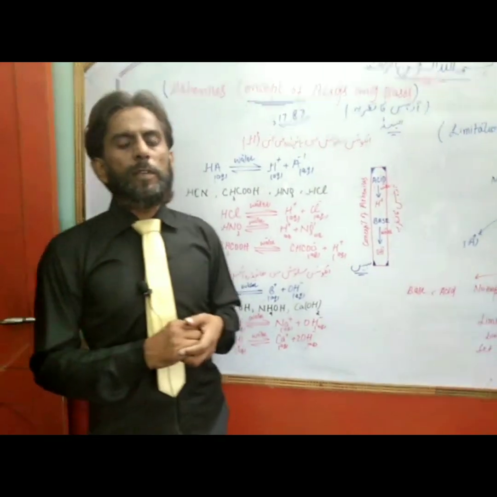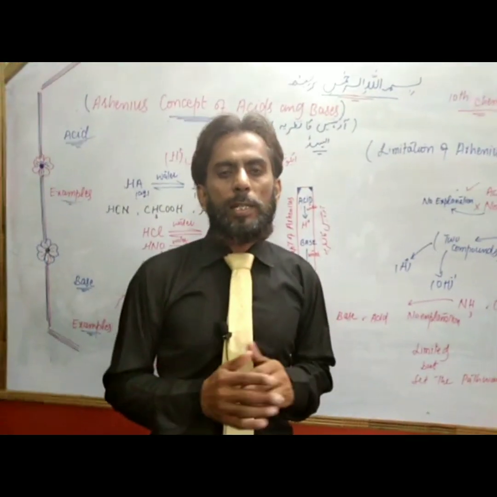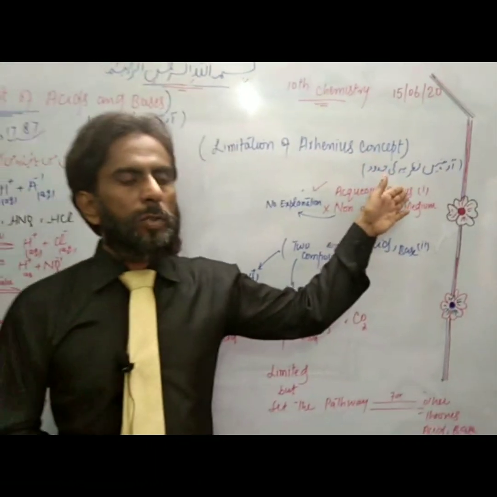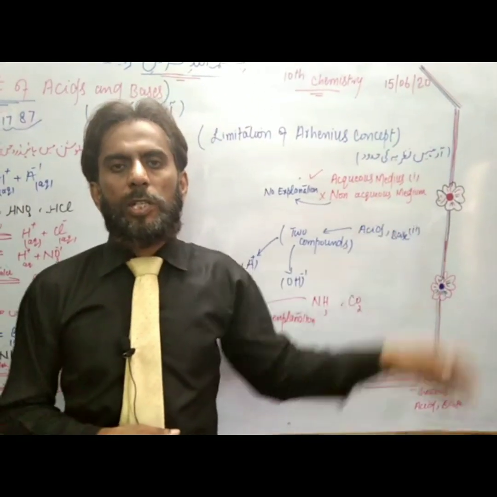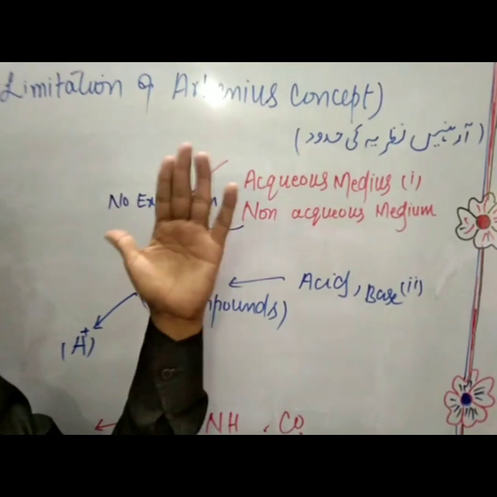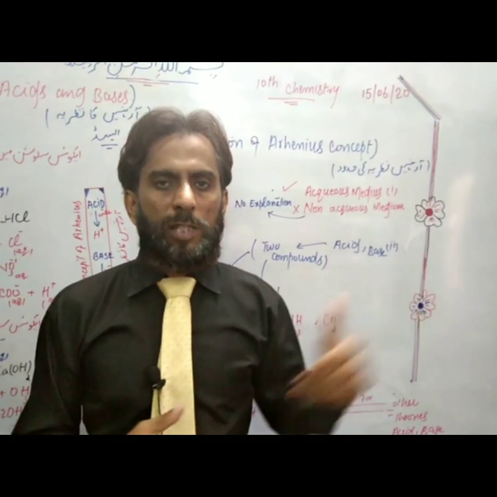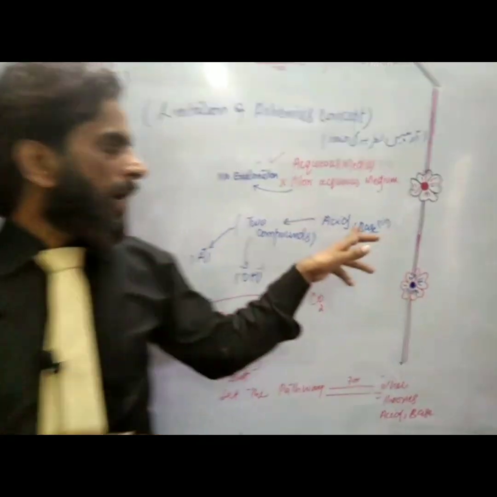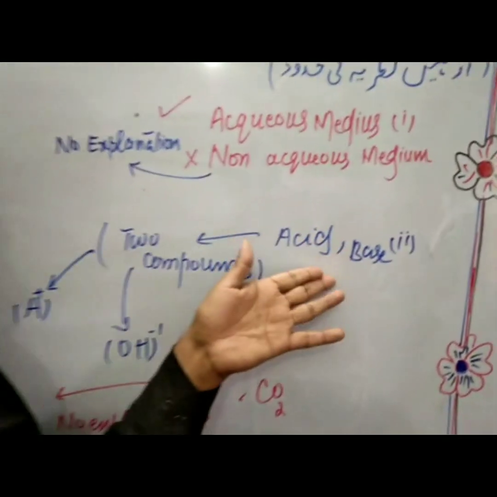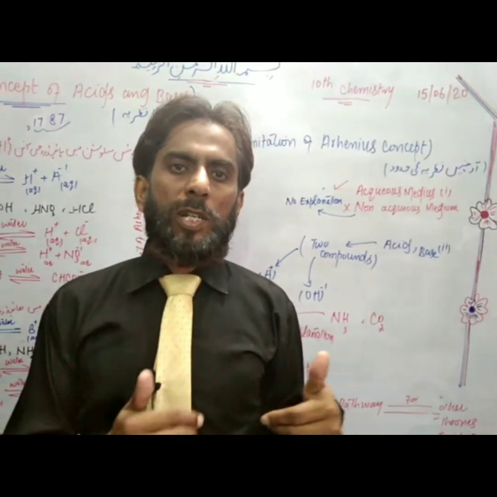Students, you have seen the table of acid and base by Arrhenius. Now let's see the limitation of the Arrhenius concept. There are two points in this limitation. Number one, this Arrhenius concept is right for aqueous medium, but it gives no explanation in non-aqueous medium. Second, according to the Arrhenius concept, acid and base are two compounds that provide H+ and OH-.